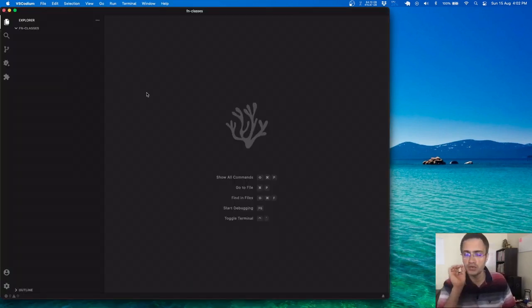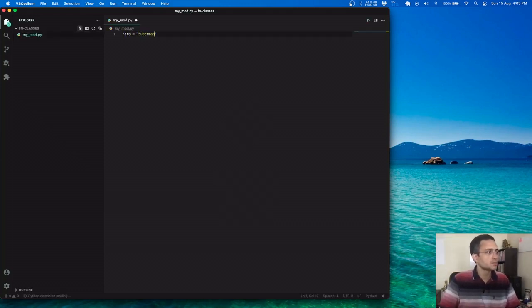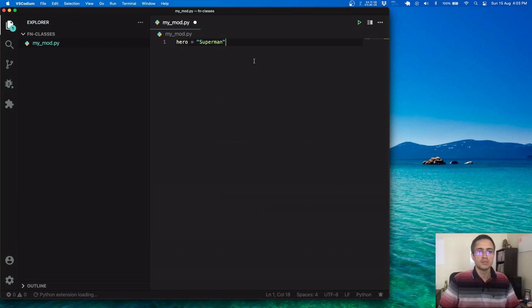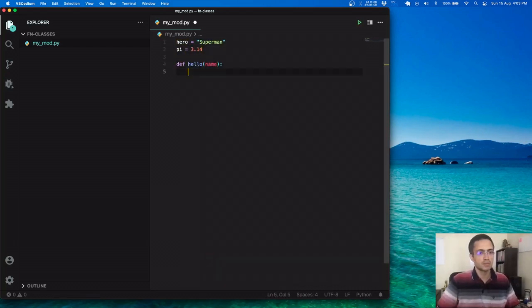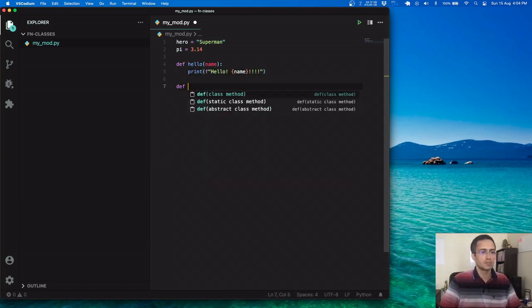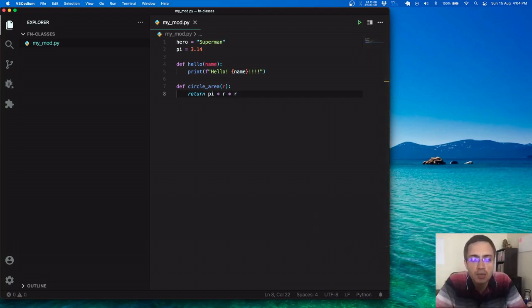I am going to define a module here and then we will see how to use this. So my mod.py module is ready now, right?